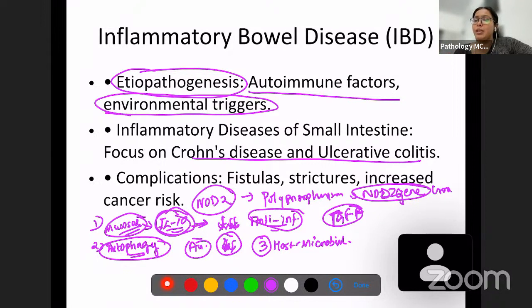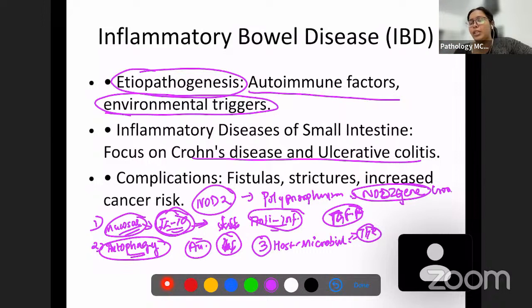Some of the microbes, such as Clostridium, Enterobacteria, and Bifidobacterium, are normally present in our bowel. These bacteria produce certain cytokines which help regulate the T helper cells and regulatory T cells.